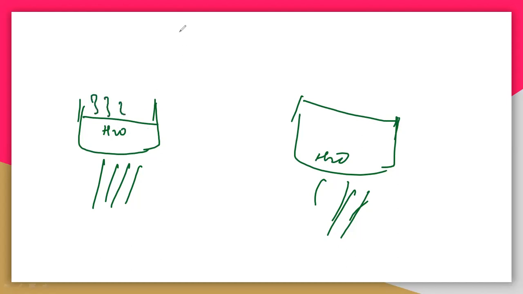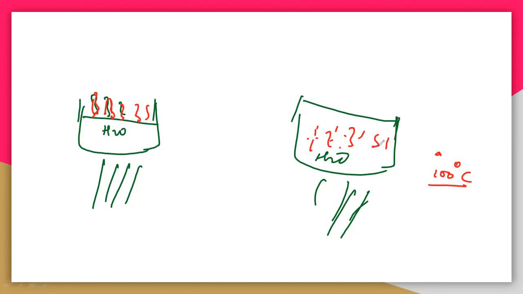You know that the vapors will be easily formed above the liquid surface. So here also the vapors will be produced at 100 degrees Celsius, because 100 degrees Celsius is the boiling point of the water molecule.